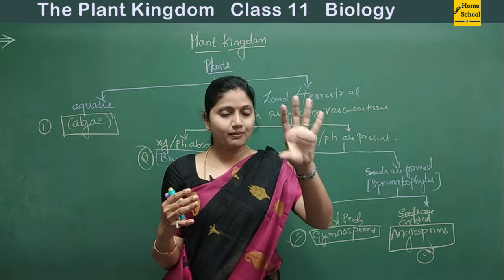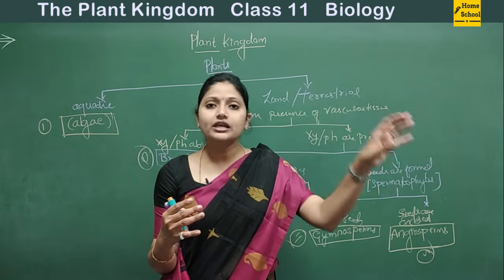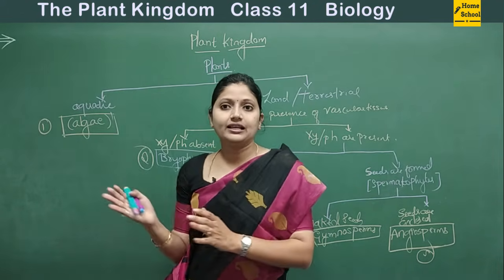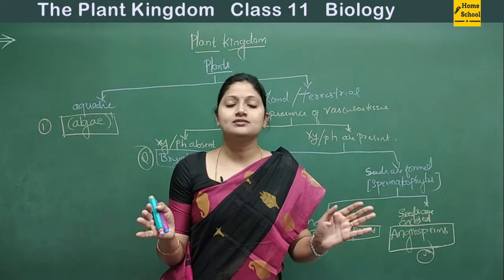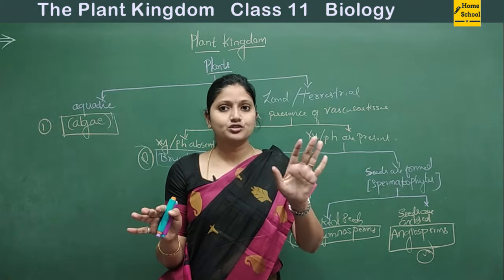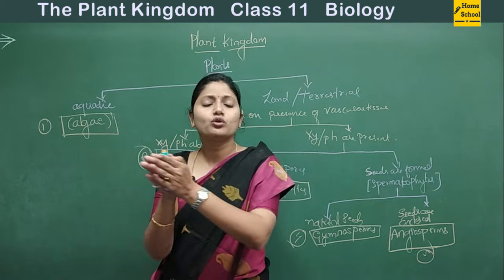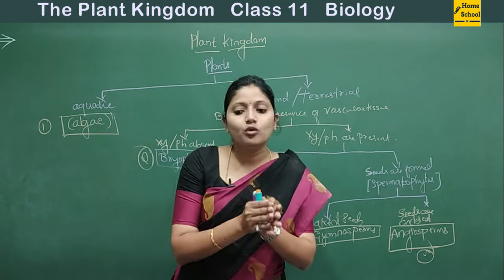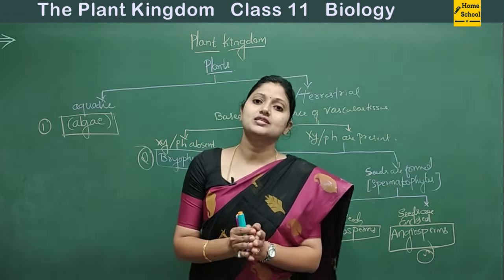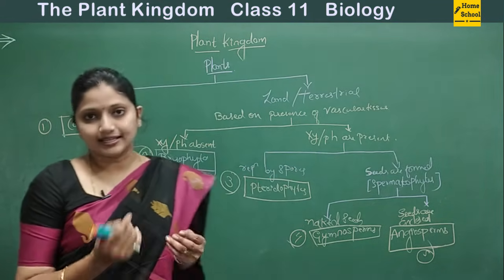If you take a plant, definitely a plant should have a stem, a root, a leaf, fruit and everything. So that differentiation should be there, right? But in case of algae, they are called thallophytic organisms. They are thalloids. So they don't have such clear differentiation of the stem, root, leaf and all. Most of the aquatic plants don't have that proper differentiation, and all of them are placed under the class algae.